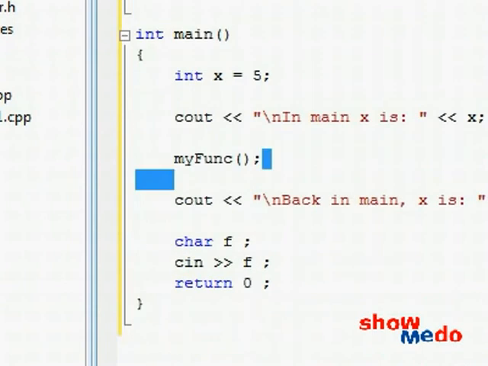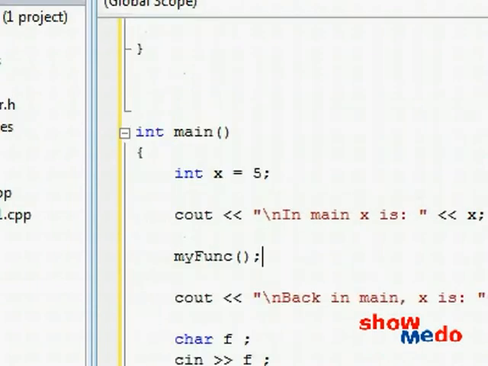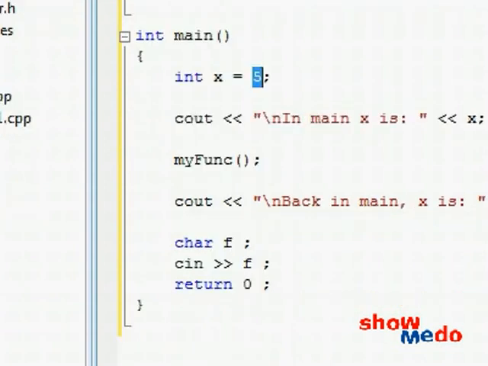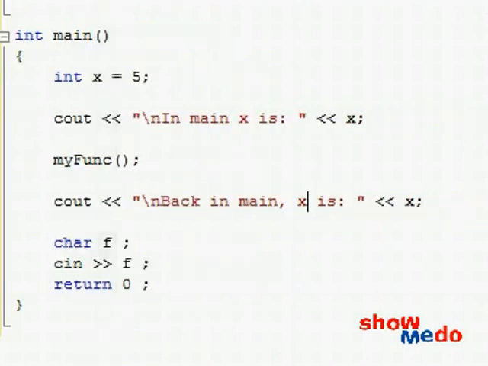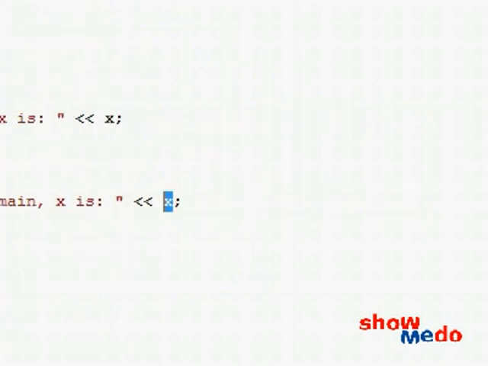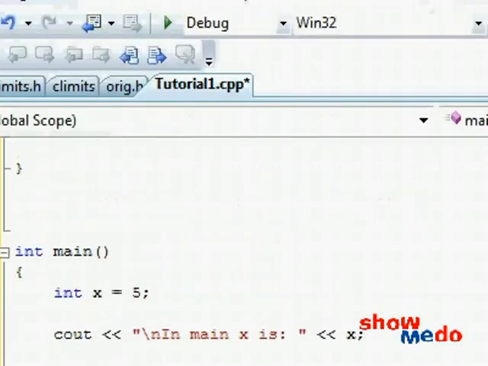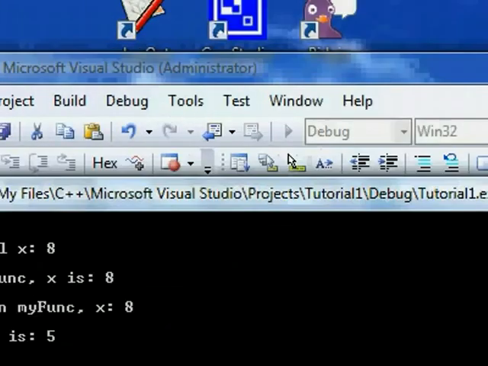And if you haven't forgotten, we got our own little integer x over here, which has neither 8 nor 9, this has 5. And just to prove that it wasn't changed by anything that happened in that other teleportation world, I print that back in main, x is equal to whatever it is, and of course that will be 5. Let's see it happening. Here we go.